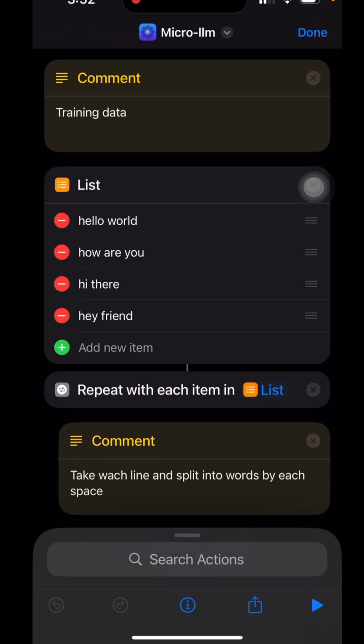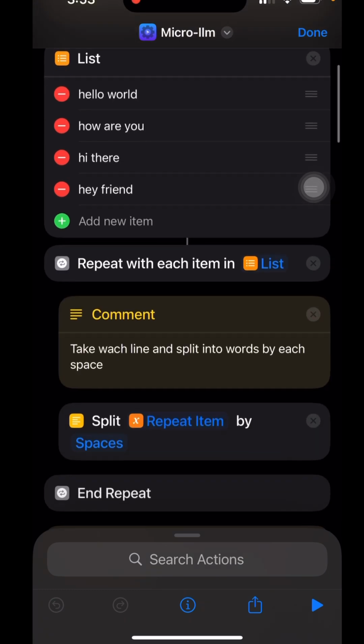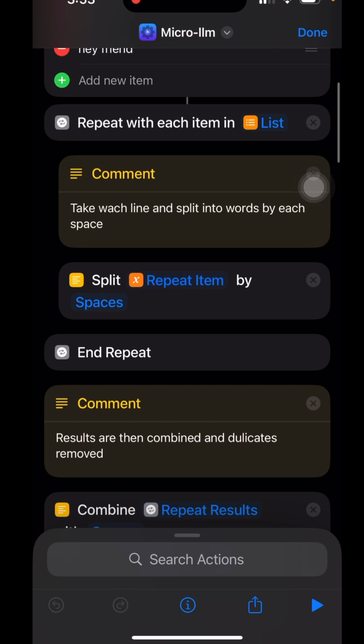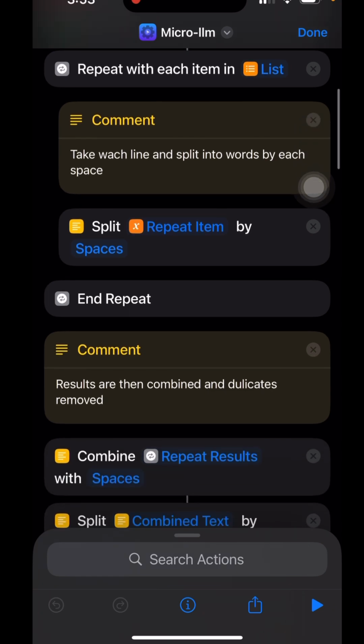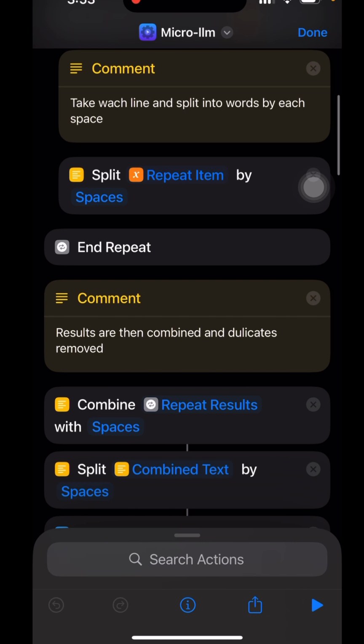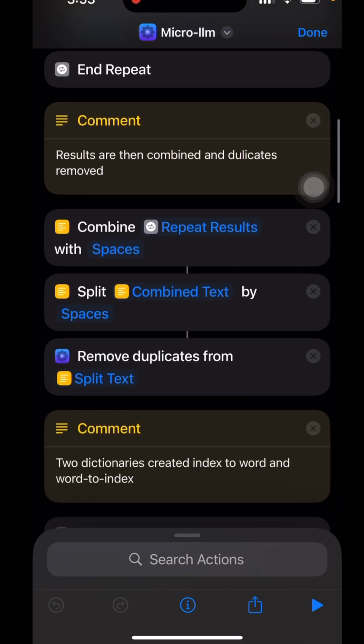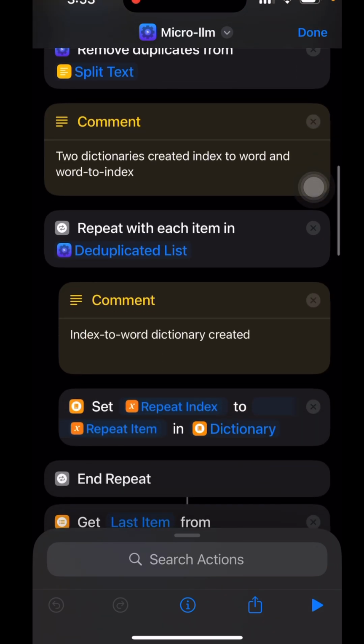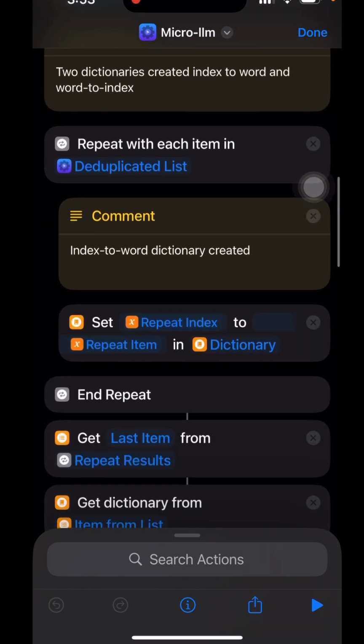So for example, you want to give it training data. So you give it a couple of sentences, a list of words, right? So hello world, how are you? Hi there, hey friend. And again, you can start with A, B, C and just start with that. But I was like, you know what, let me just start with something simple, right? And from there, what you're going to do is go through that list. With each item on that list, we're going to split it by spaces, so every word is going to be separated. Then we're going to recombine everything, removing all the duplicates, so we only have unique words and unique entries, right?